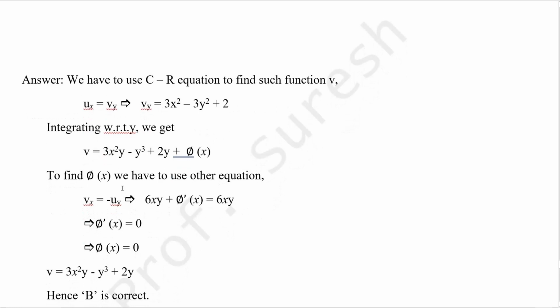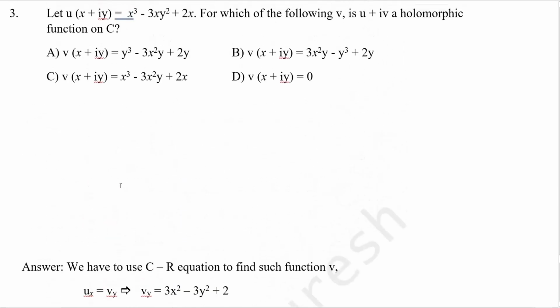To find phi of x, we have to use the other CR equation. Already we used ux equal to vy, then the next one is vx equal to minus uy. For vx, v is here, so differentiate with respect to x, so we get 6xy plus phi dash of x, and for this side minus uy, differentiate u with respect to y and put minus.